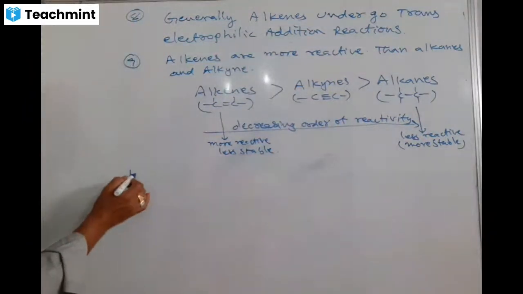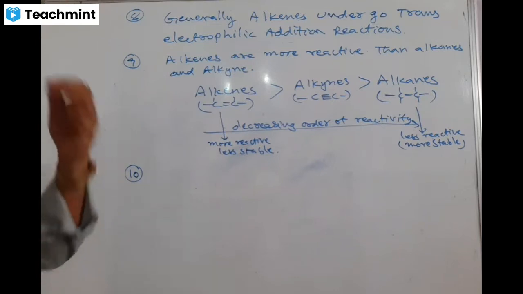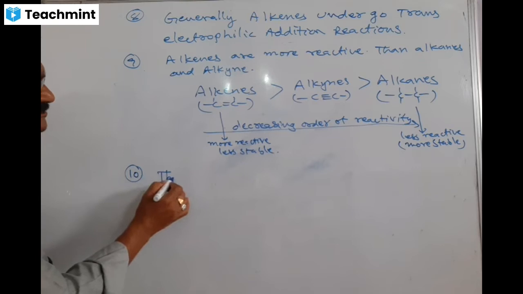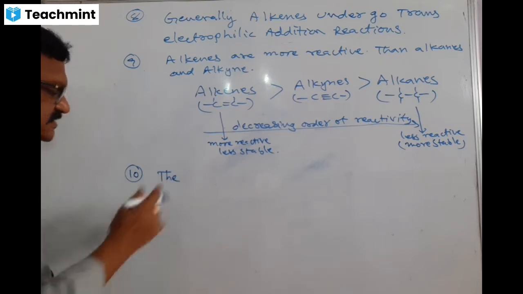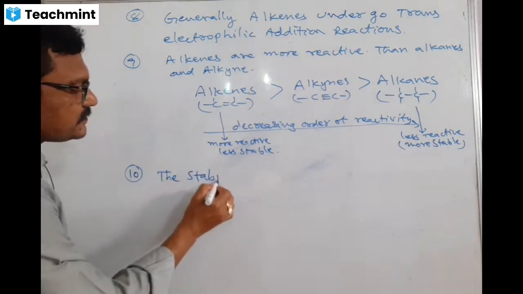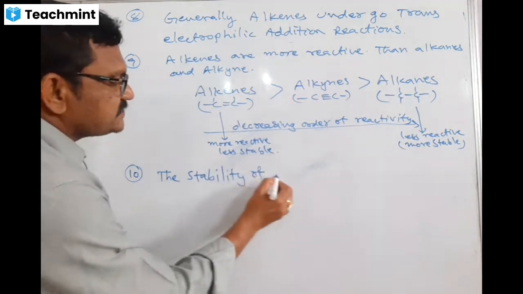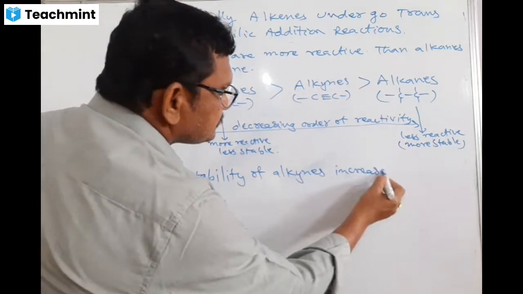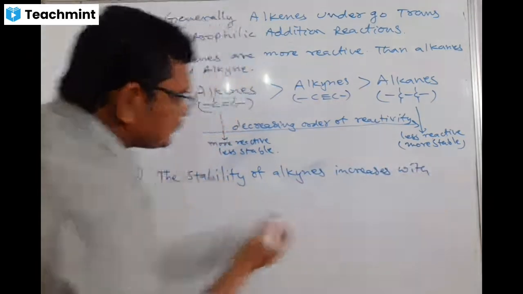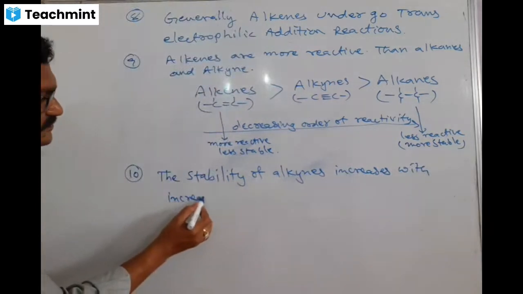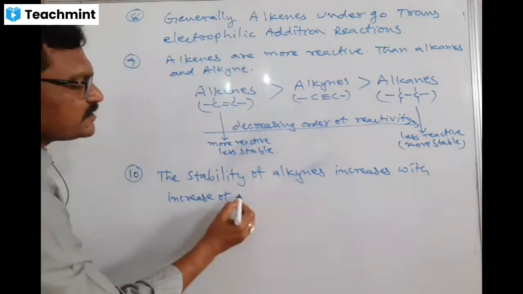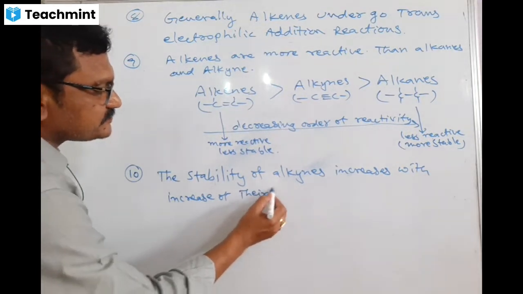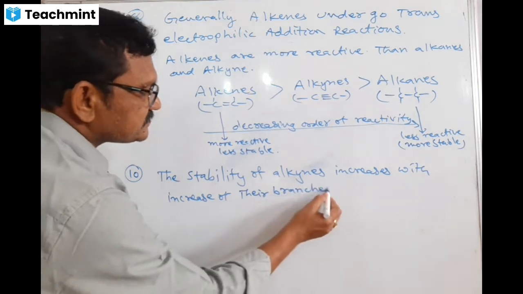Next point. The 10th point I am explaining. See, the stability of alkenes increases with increase of branches.